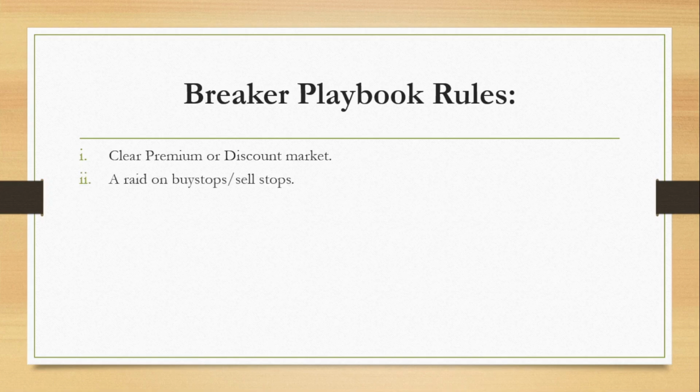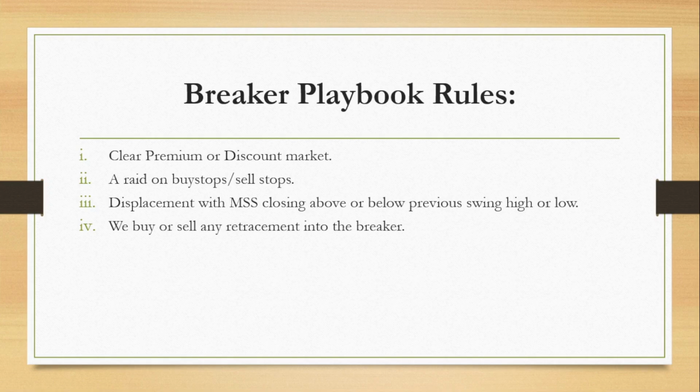Second thing I want to see is a raid on stops, buy stops or sell stops. Third thing, I want to see a displacement with a market structure shift closing above or below the previous swing high or swing low. Number four, we buy or sell any retracement into the breaker. Remember on model 2022, we were talking about buying or selling into the return to the fair value gap. When we're trading breakers, we are buying and selling the retracement back into a breaker.